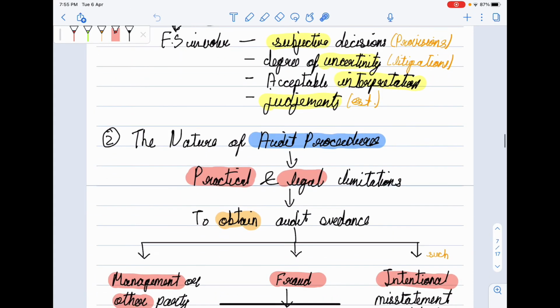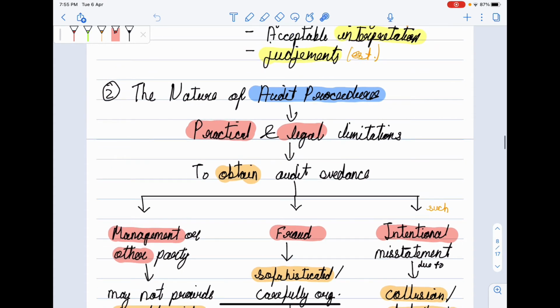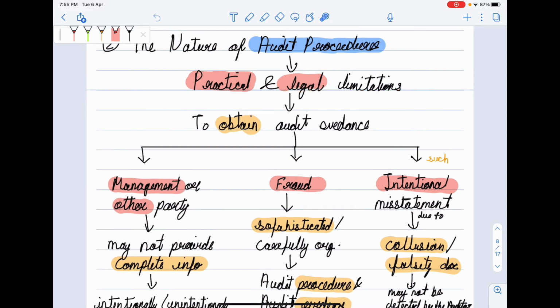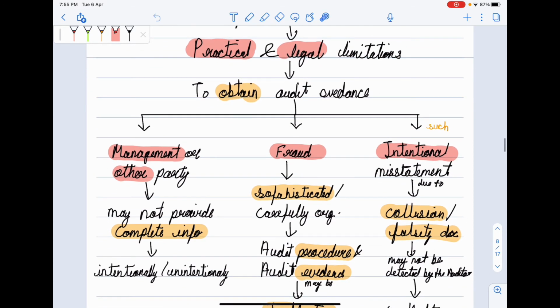Second is due to the nature of audit procedure. There is practical and legal limitation to obtain audit evidence. Therefore, due to practical and legal limitations, we cannot obtain 100% audit evidence. So what are these practical and legal limitations? In practical limitation, management or other parties may not provide complete information intentionally or unintentionally.